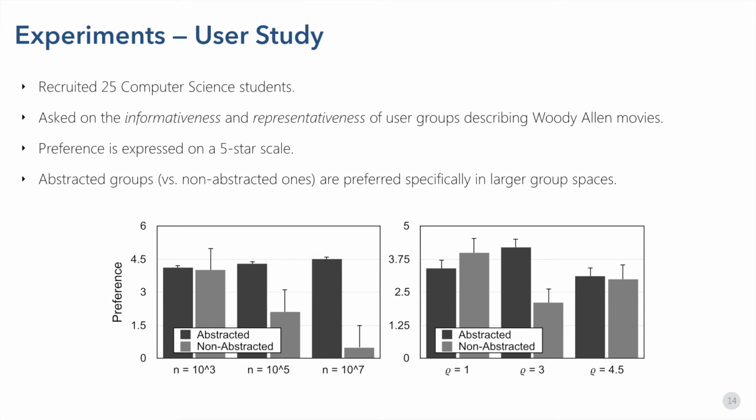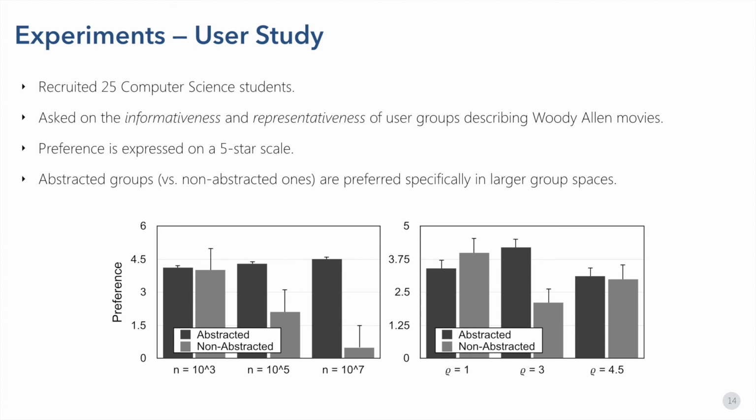Participants received various sets of abstracted and non-abstracted groups obtained from different group space sizes, which is the left chart, and sensitivity values, which is the right chart. In general, abstracted groups are preferred to non-abstracted ones in most cases, specifically in larger group spaces. By increasing group space size, we observe that the preference for non-abstracted groups decreases drastically, while for abstracted groups it